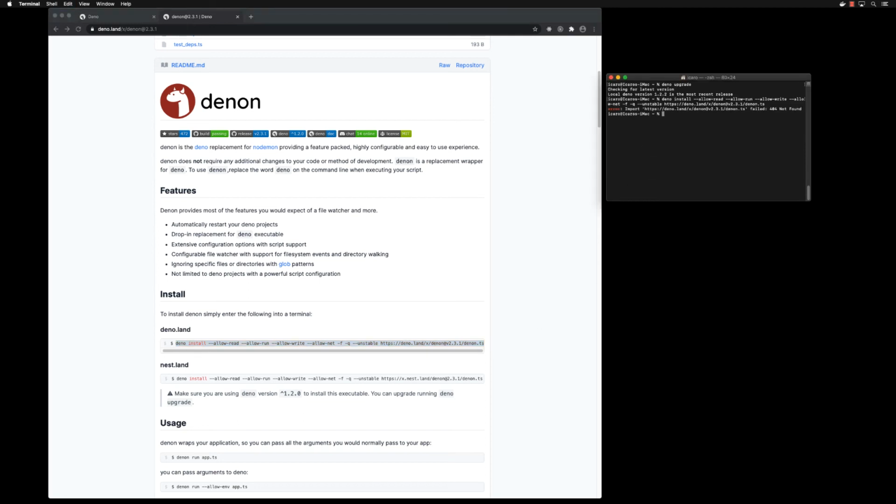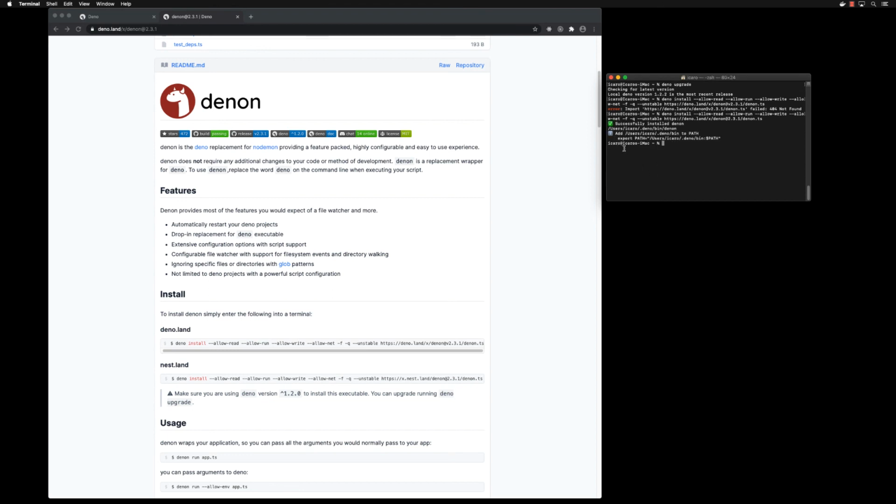And now I can just run it here, and that will install Denon for us. And it seems that the path here is wrong. It doesn't have that v anymore. So let's go back here, change that. Now it should work.